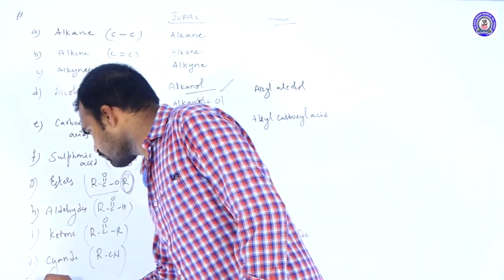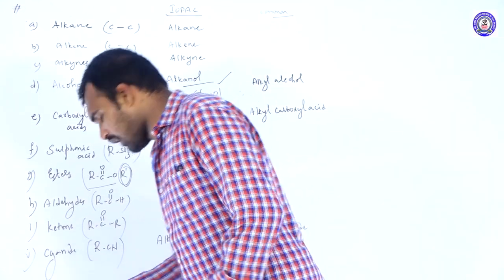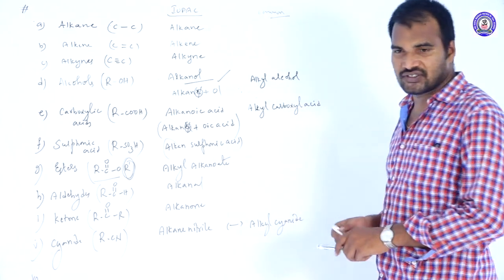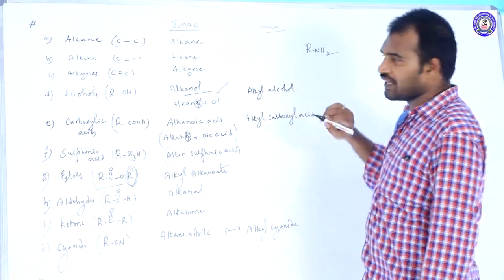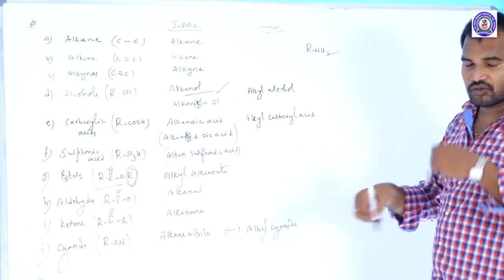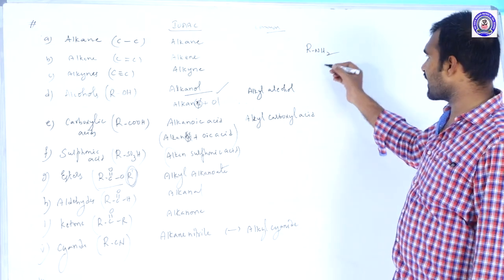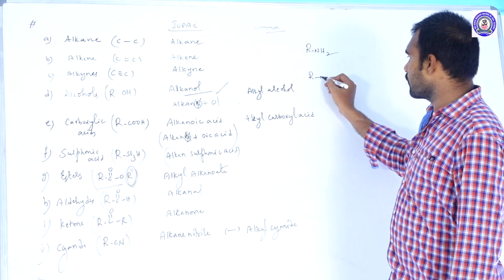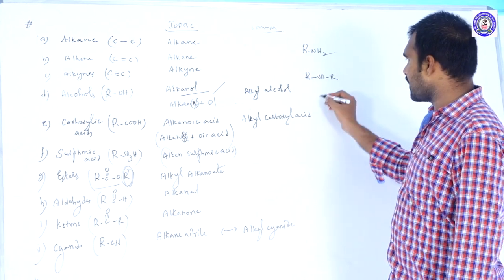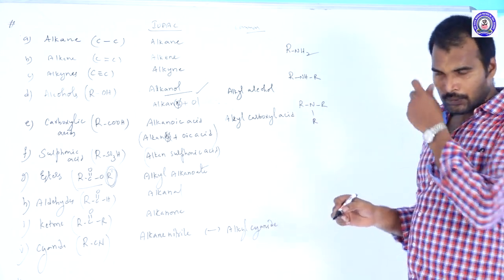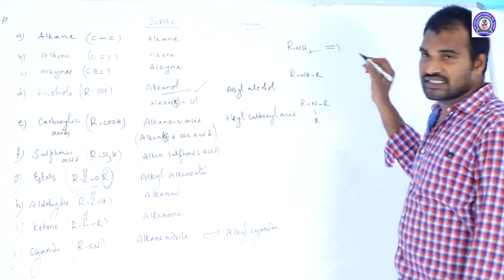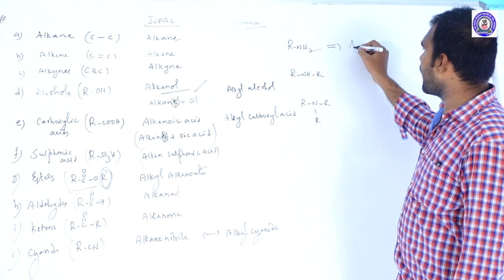Next one, amines. If you take amines, this is primary amines, based upon the number of hydrogens replaced by the alkyl group: primary amine, secondary amine, tertiary amines. So in case of primary amines, what is the IUPAC name? Alkanamine.